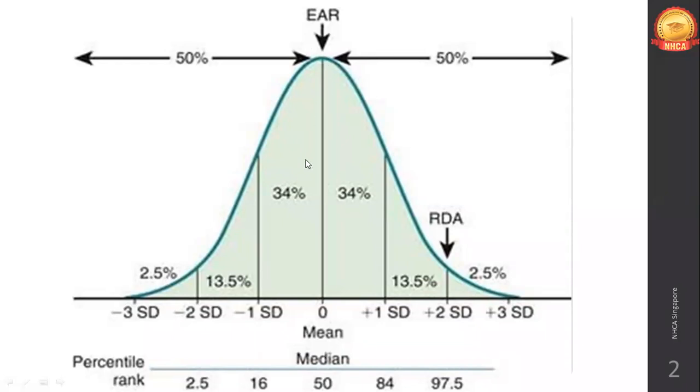So in a normal distribution curve, the mean, median and mode all come in the center, and the standard deviations, plus or minus, are on the sides. Deviations means the numerical values that are far away from the average. Mean means average. Okay, so estimated average requirement, average means mean.